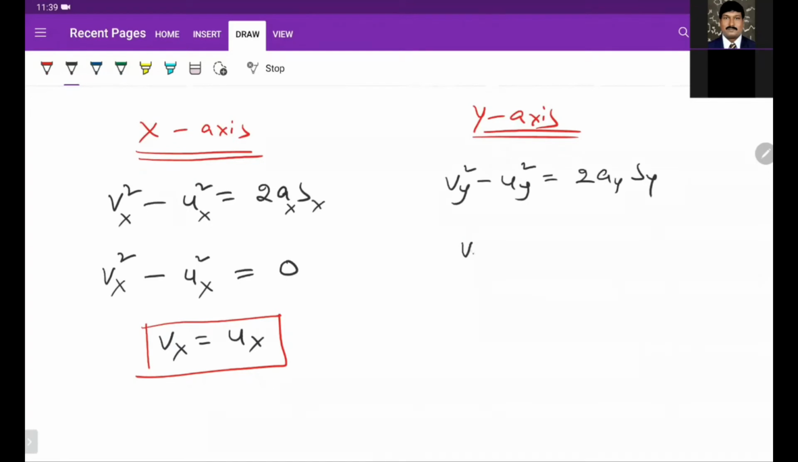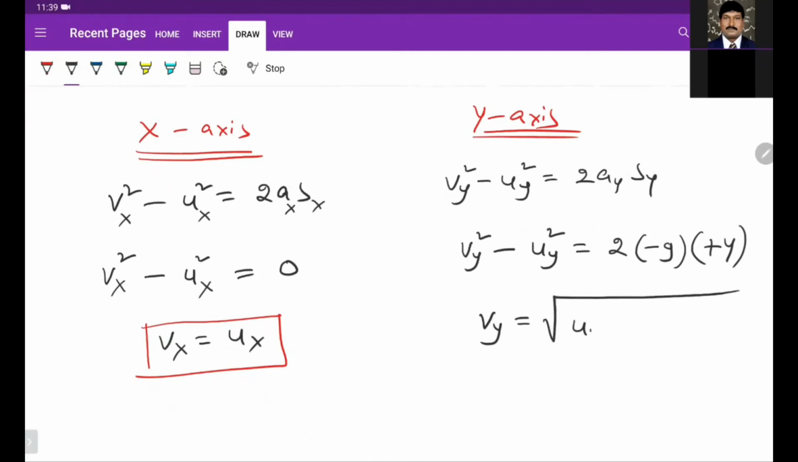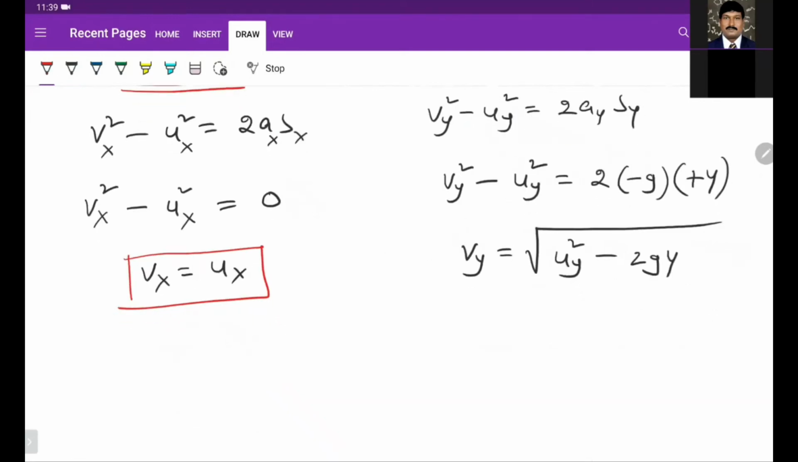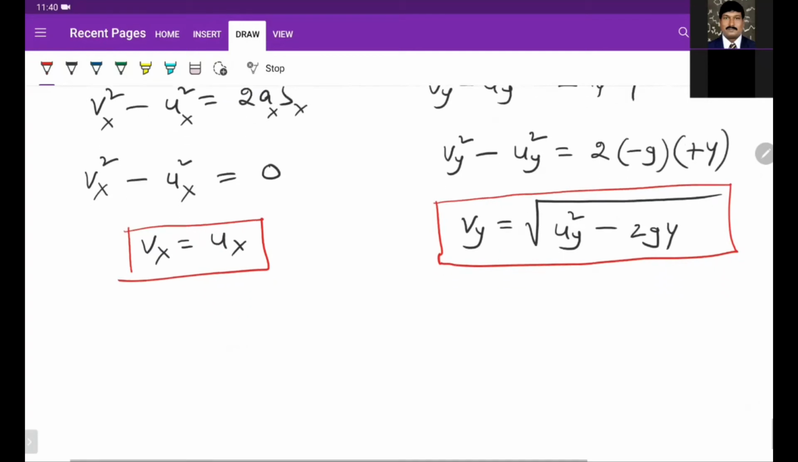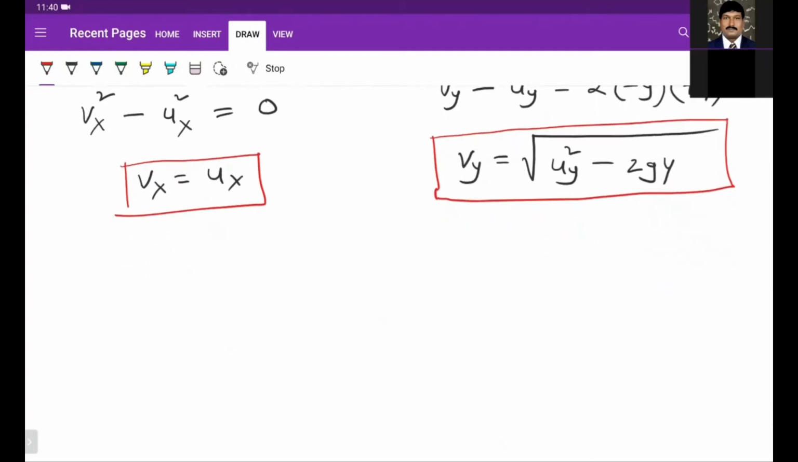But here vy square minus uy square, and ay is minus g, and displacement is y, always positive. So we get vy is equal to under root of uy square minus 2gy. So finally, in terms of height we can find its vertical velocity. So if you know its vertical velocity, you can find its height.